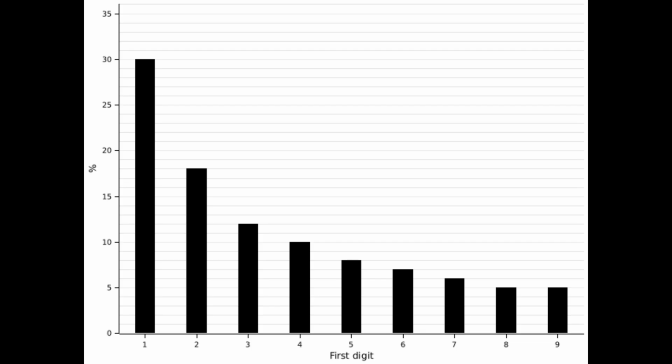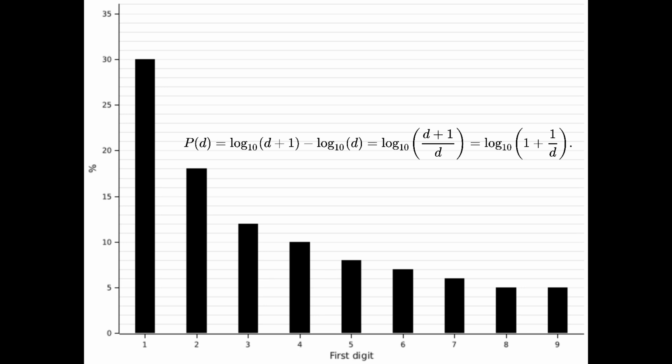What we have witnessed is called Benford's law. It states that the leading digit in a dataset is more likely to be 1 than any other digit. It also provides us with a formula for the distribution of every digit from 1 to 9. I've noticed that humans manage to consistently follow it.